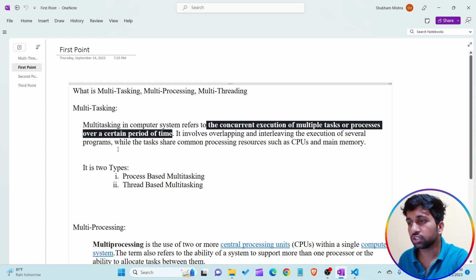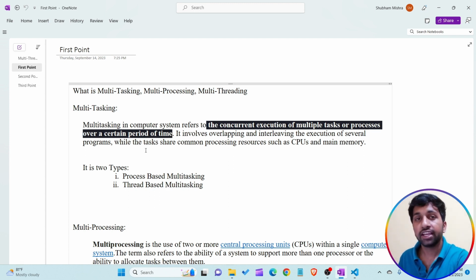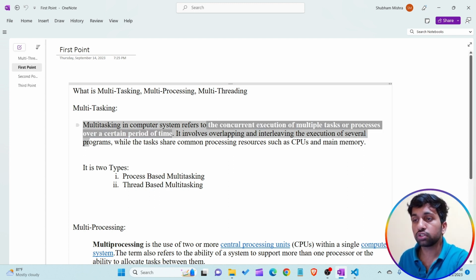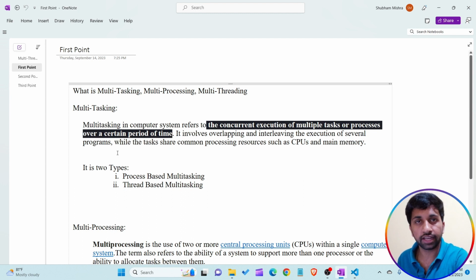Multitasking in a computer system refers to the concurrent execution of multiple tasks or processes over a certain period of time. It involves overlapping and interleaving the execution of several programs, while the tasks share common processing resources such as CPU and main memory. Yes, I know you may not understand the meaning of those three lines if you are confused.